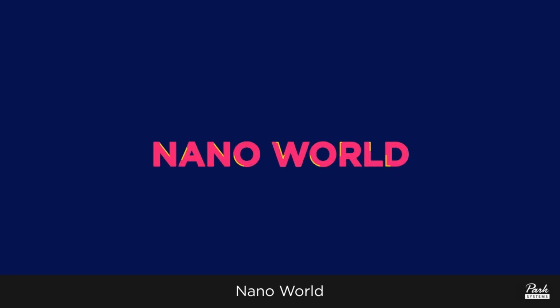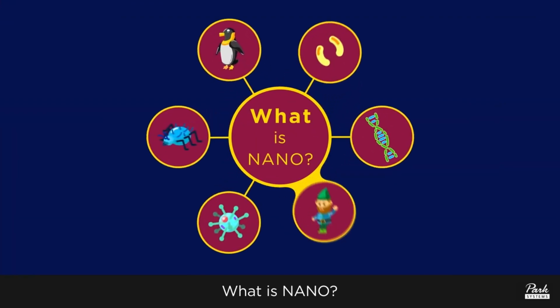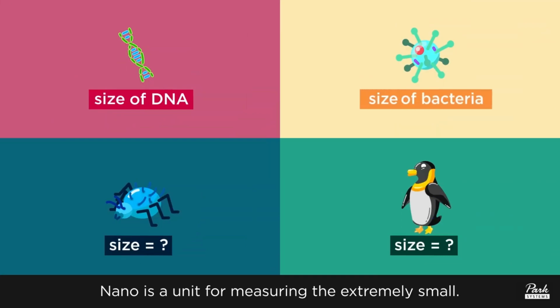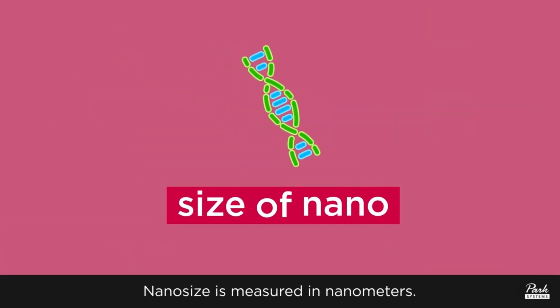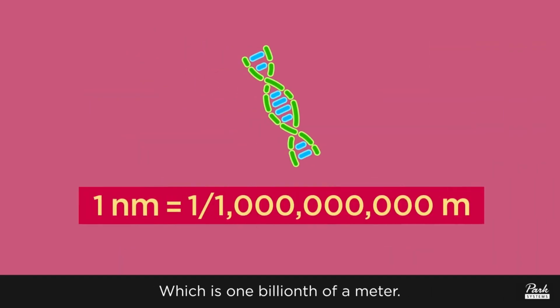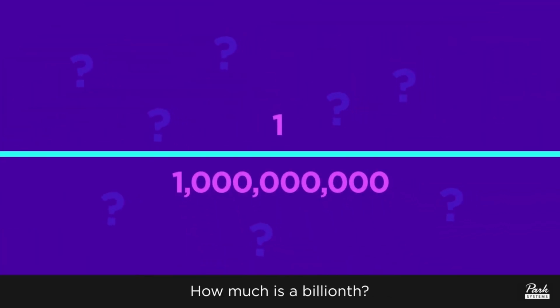Nano World. What is nano? Nano is a unit for measuring the extremely small. Nano size is measured in nanometers, which is 1 billionth of a meter. How much is a billion?